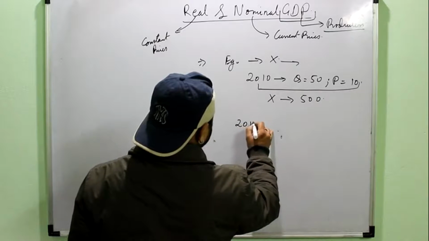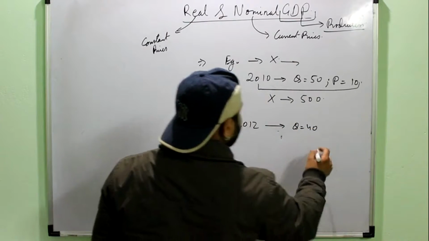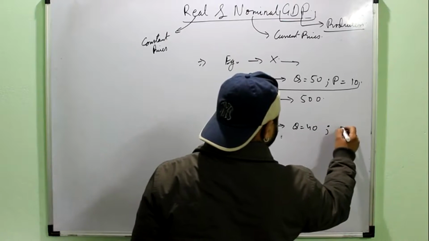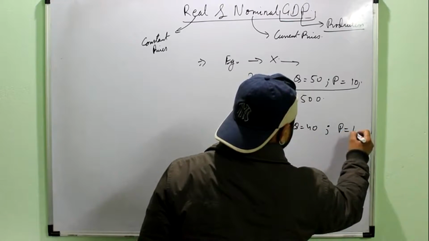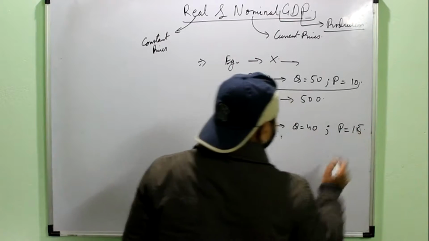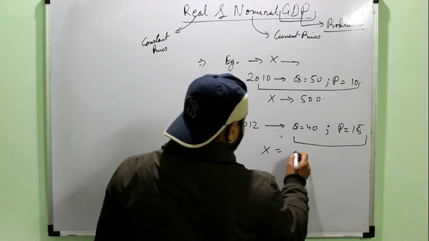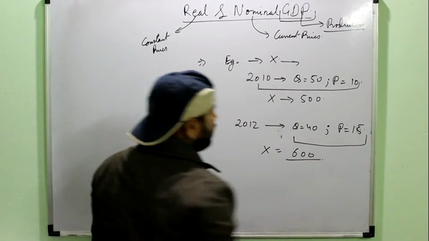Now suppose in 2012, say 40 units of the same good X were produced, but this time the price of the good was say 15 rupees. So now the GDP for good X in 2012 is rupees 600.